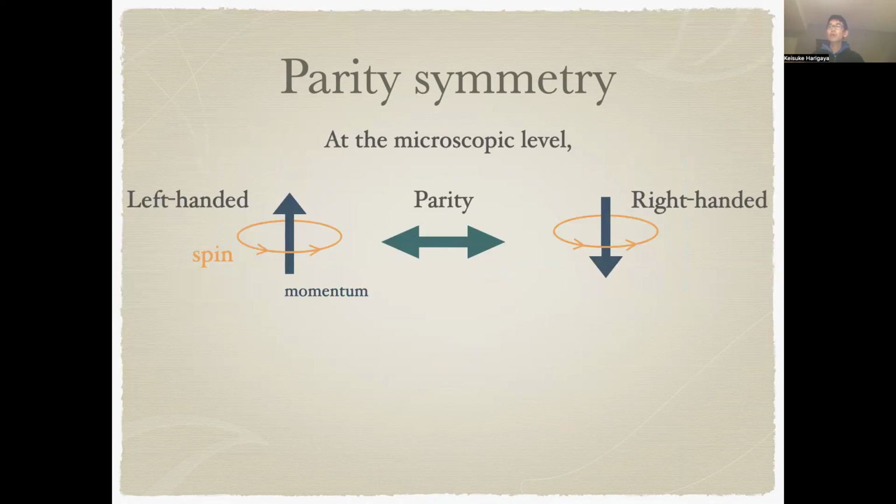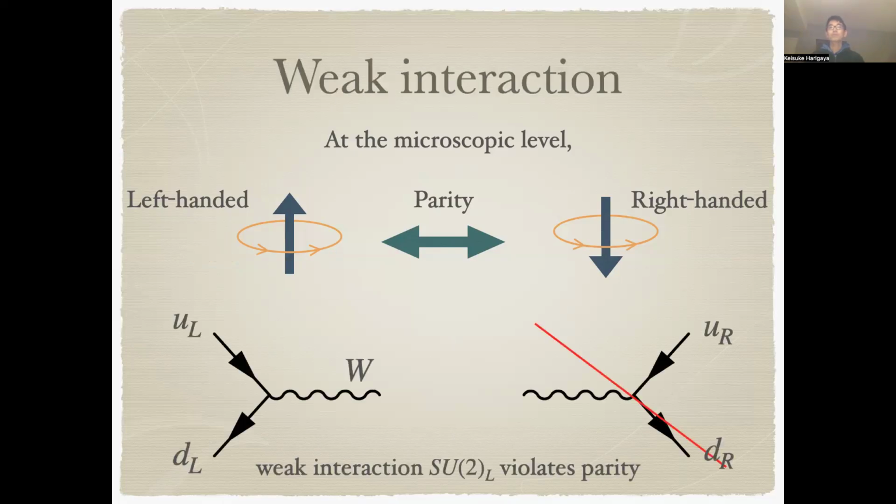At the microscopic level, parity symmetry is an exchange symmetry between left-handed particles and right-handed particles. This parity symmetry cannot be the exact symmetry of the Standard Model because of the weak interaction.